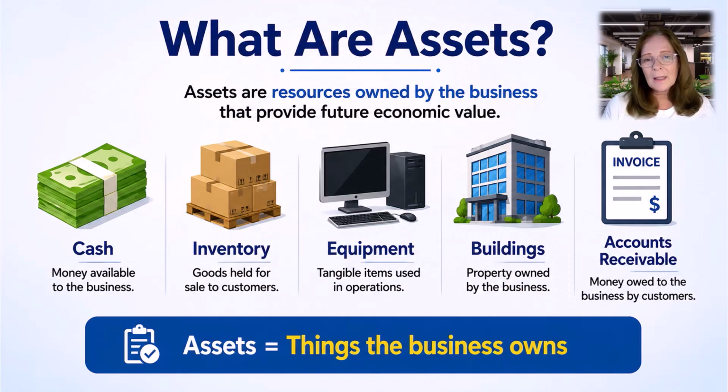But what exactly are assets? Assets are simply things the business owns that have value. Cash is an asset, inventory sitting on the shelves is an asset, computers and equipment are assets, buildings are assets. Even money customers owe the business, called accounts receivable, is an asset because the business expects to collect it in the future. The easiest way to remember assets is that assets are things the business owns.